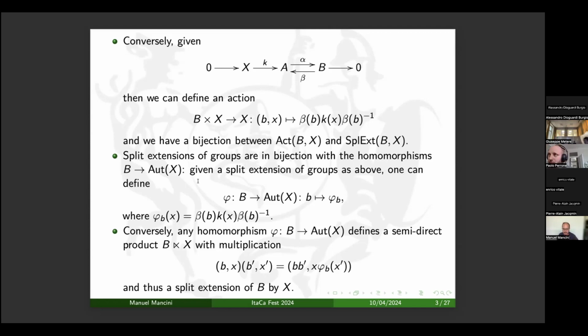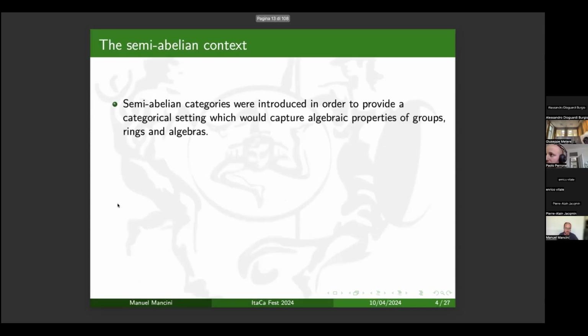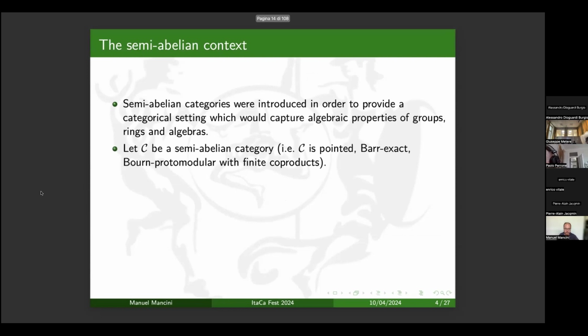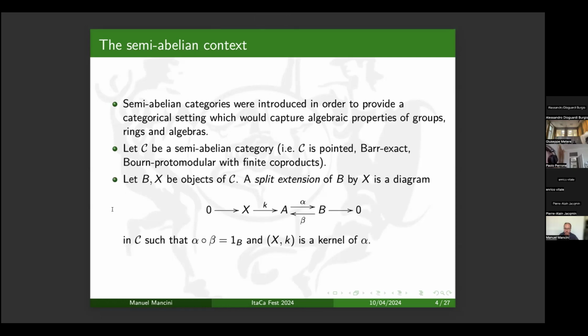And one good candidate is the context of semi-abelian categories, because semi-abelian categories were introduced in order to provide a categorical setting which would capture algebraic properties of categories of algebraic objects like groups, rings, and algebras. And indeed, semi-abelian categories generalize the properties of the category of groups as abelian categories do for abelian groups. I recall that a semi-abelian category is pointed, Barr-exact, protomodular with finite coproducts, and in any semi-abelian category, we can define the notion of split extension of B by X.